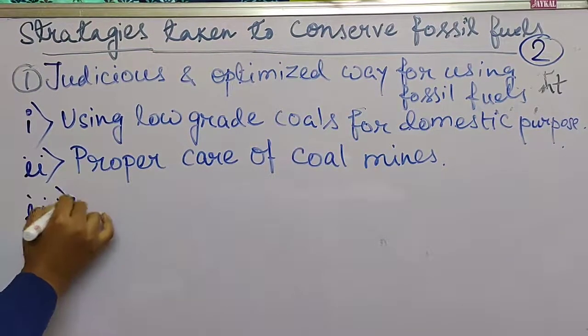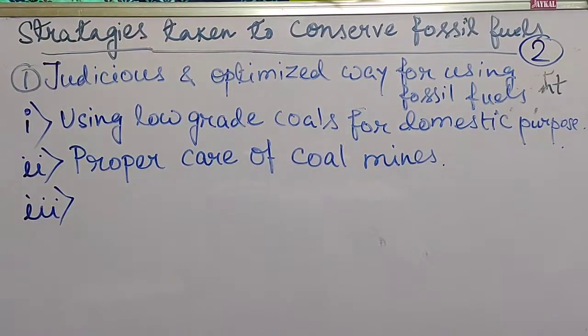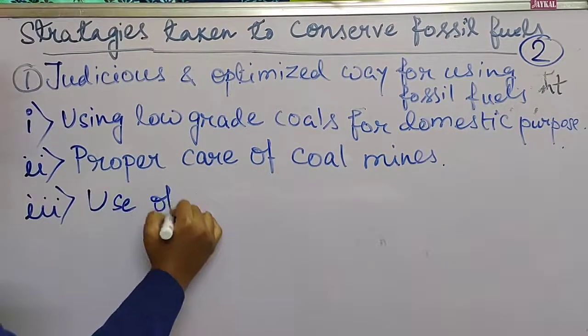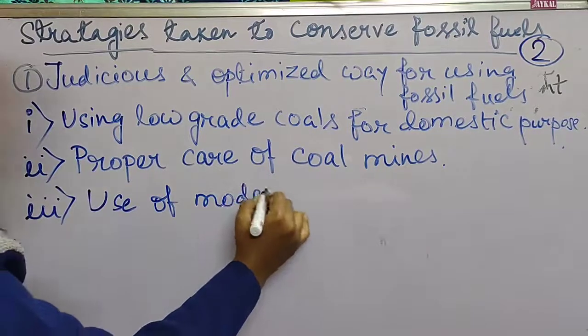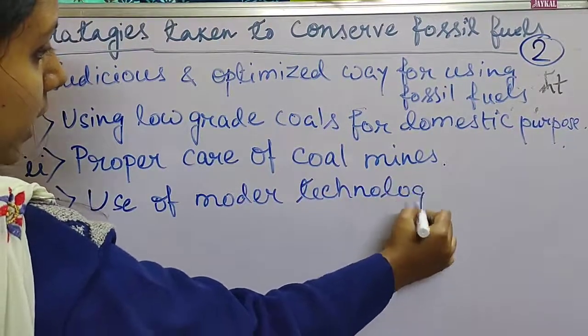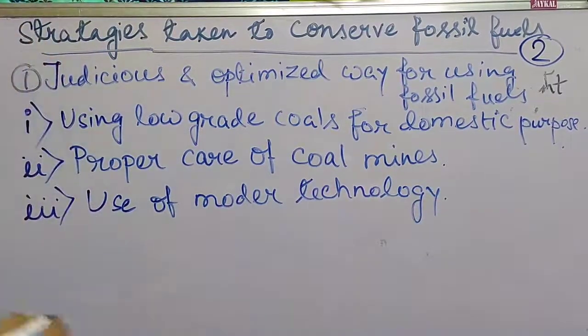Number 3 is modern technology, use of modern technology. So with the development of science, various devices are being introduced in market or in industry which can use lower or lowest amount of fossil fuel, and it can give largest output of energy.